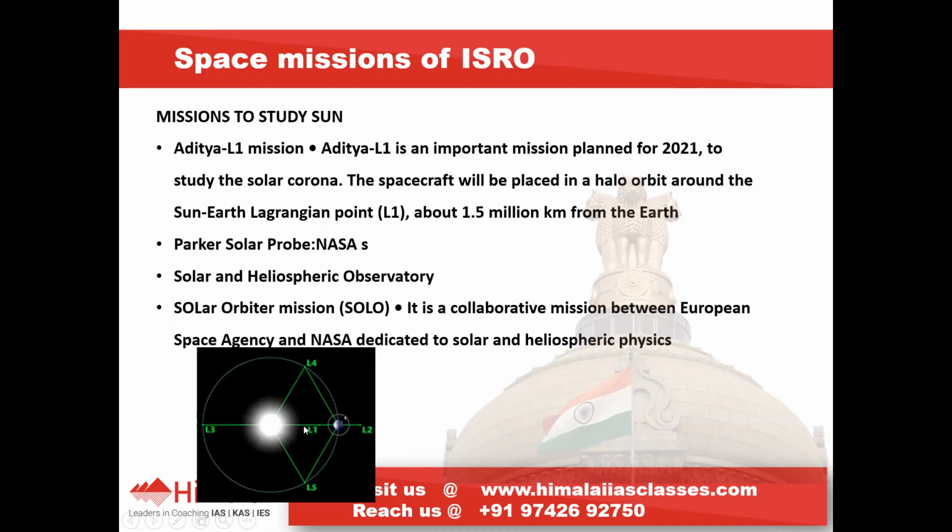Like these points, we have 5 points between the Sun and Earth, that is L1, L2, L3, L4, and L5. These are the 5 Lagrange points. ISRO has chosen to place Aditya L1 at the L1 Lagrange point. This Lagrange point is 1.5 million kilometers from the Earth. We are planning to launch this mission in 2021.